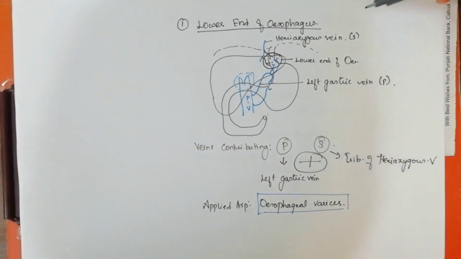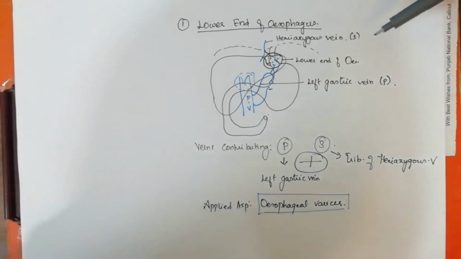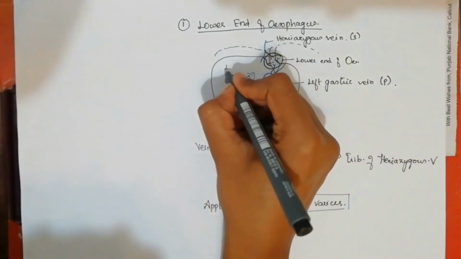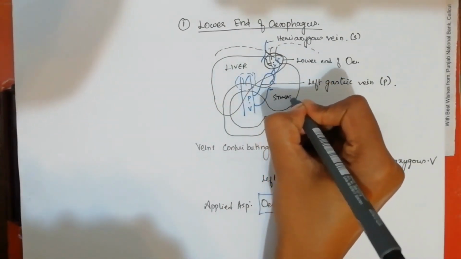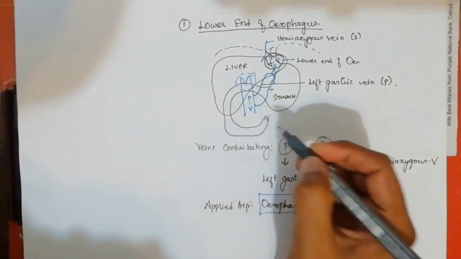The first place where the portacaval anastomosis is happening is at the lower end of the esophagus. Here you can see three organs: the liver, the stomach, which is a continuation of the esophagus, and the duodenum.